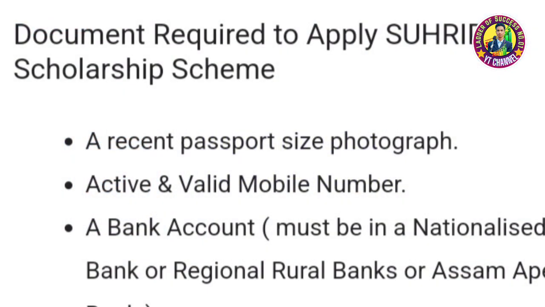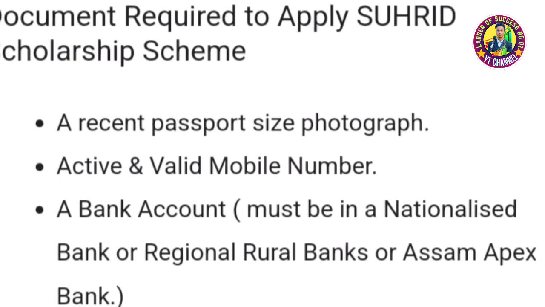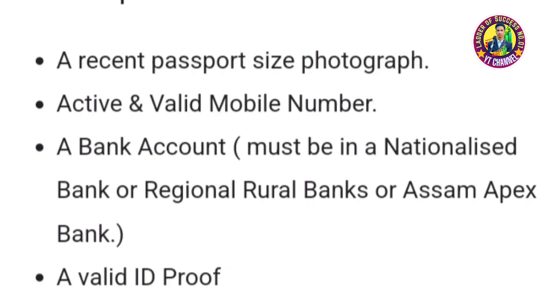Documents required to apply for the SUHRID Scholarship Scheme: a recent passport size photograph, an active and valid mobile number. A bank account must be in a nationalized bank, regional rural bank, or Assam Apex Bank. A valid ID proof.